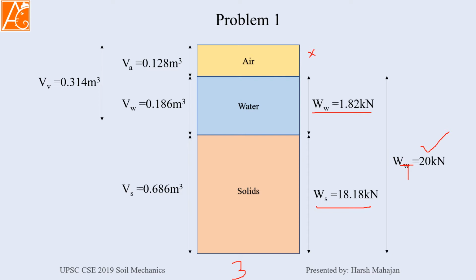Now this whole volume is given as 1 meter cube, so total volume will be 1 meter cube. From that, volume of solid is 0.686 and volume of void is 0.314. From that volume of void, air is 0.128 meter cube volume and water is 0.186 meter cube volume.